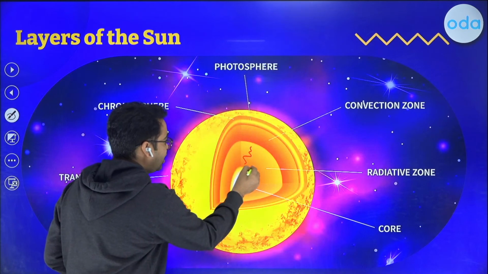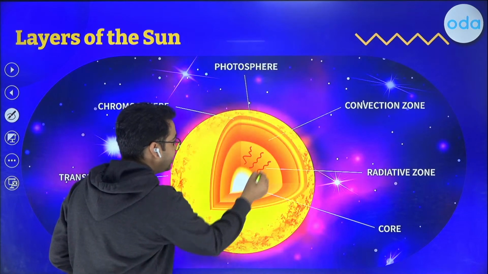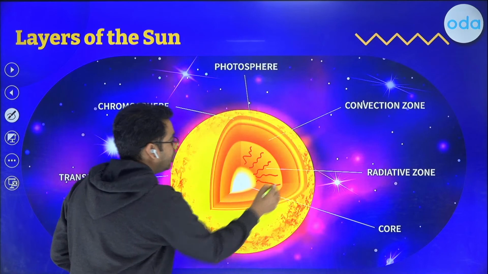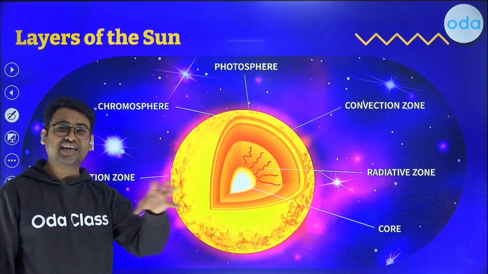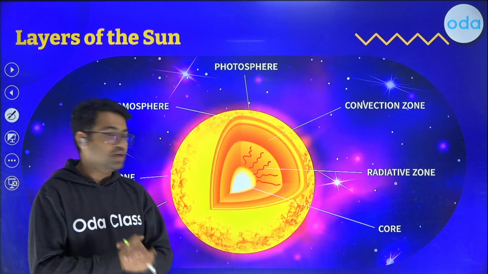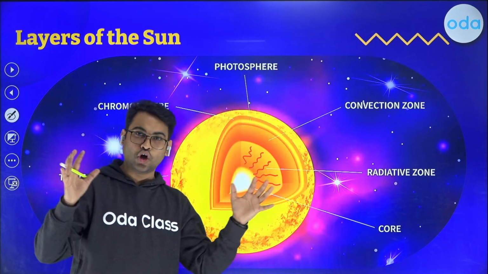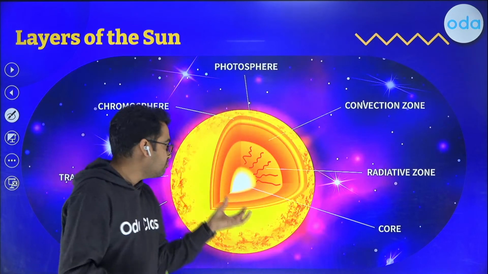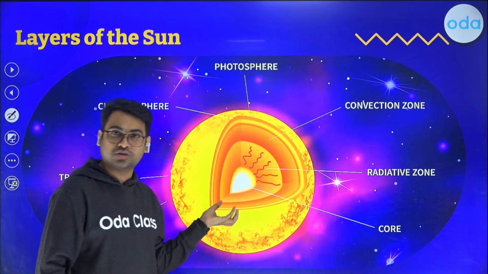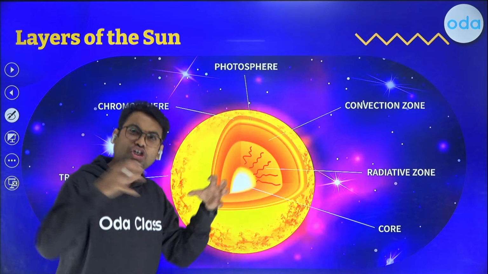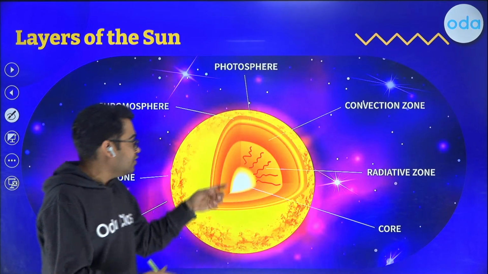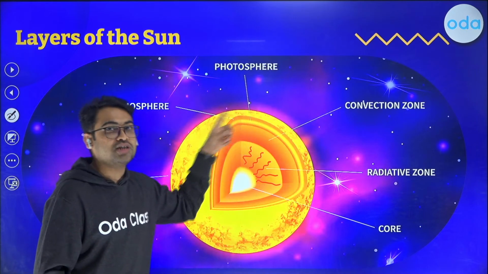From here, the energy is going out and it is trying to go out through a very heavily dense, heavily packed region. Since the sun is enormous and all of the contents is almost near the center, it has such a great gravitational pull that the particles are not easily able to come out.